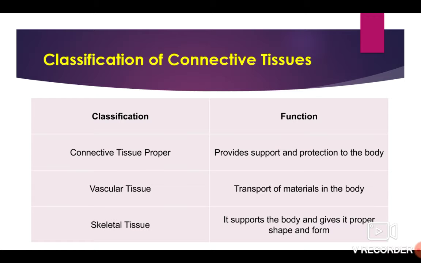Classification of connective tissues. Connective tissue proper provides support and protection to the body. Vascular tissue, transport of materials in the body. Skeletal tissue, it supports the body and gives it proper shape and form.